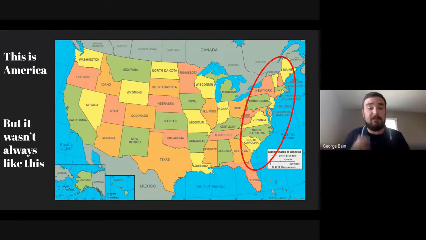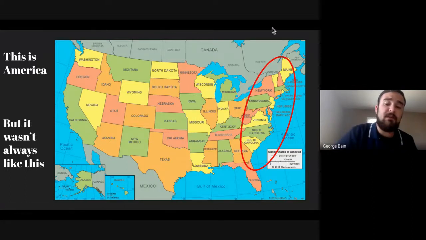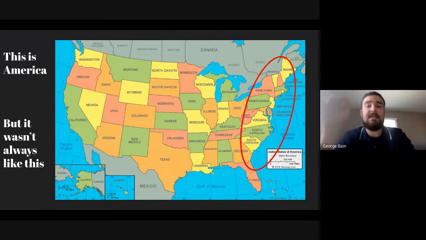When we've talked about the 13 colonies, if you all remember, this red circle here is really where America got its start. Before it was even America and they were just colonies, this is where the majority of settlers lived. Now, of course, we know that all of this land to the west was not empty. It was mostly occupied by Native Americans.